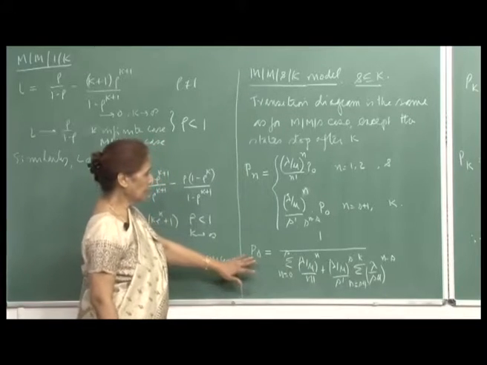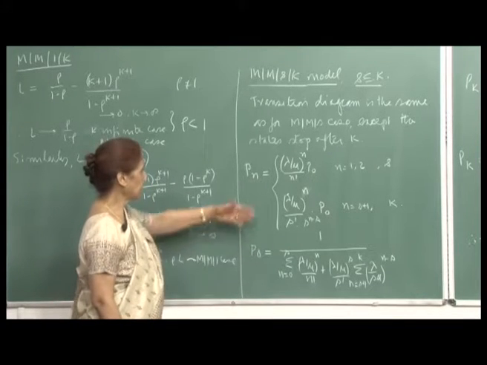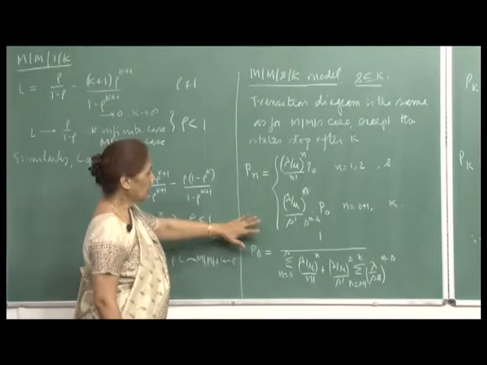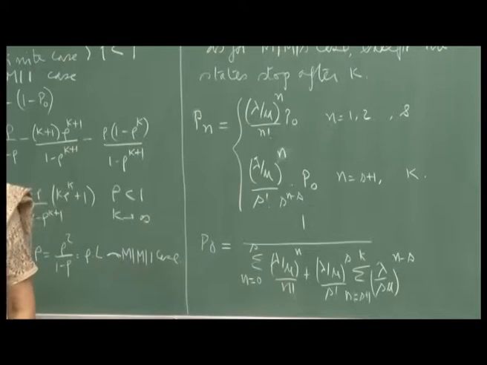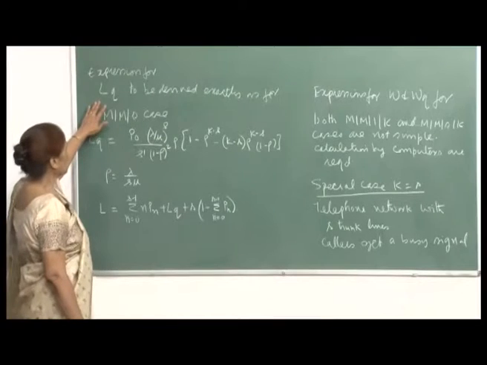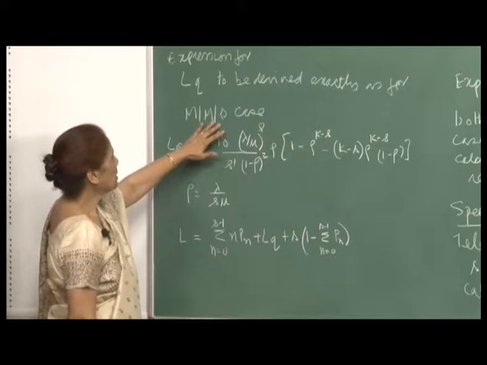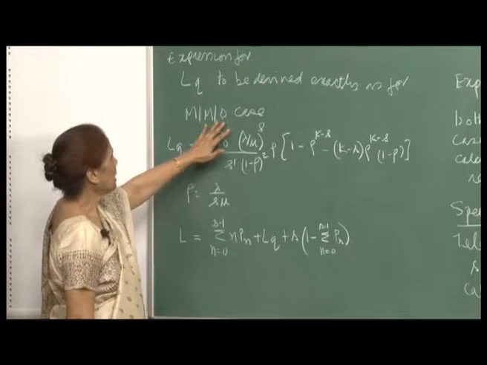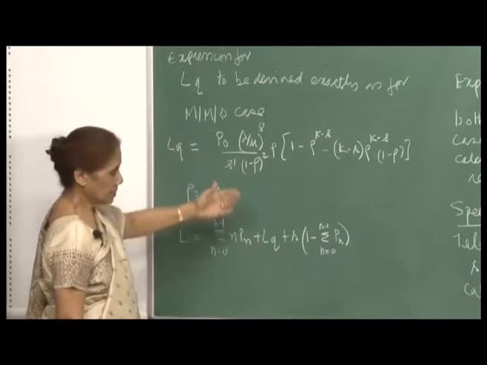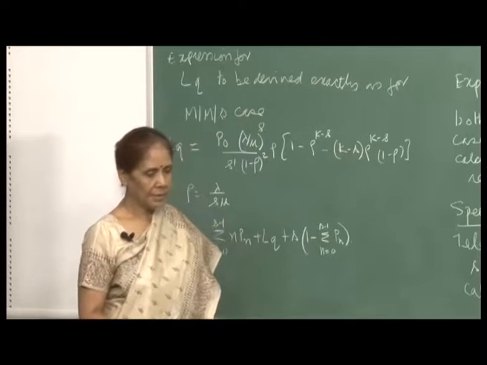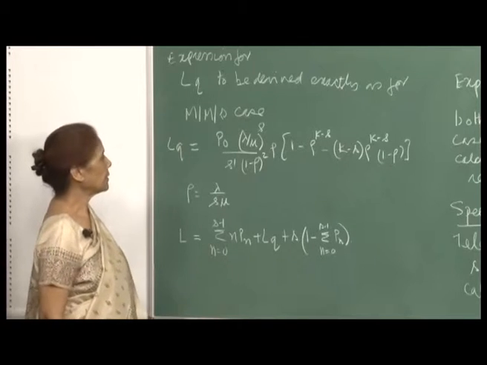Now, again we will write down the formulas for L and LQ. The derivation is exactly the same as for M/M/S. The expression for LQ will be derived exactly as for the M/M/S case, but with finite k, and the argument will be exactly the same. You will be summing up sigma (n minus s) into P n with n varying from 0 to k instead of 0 to infinity, that is all.